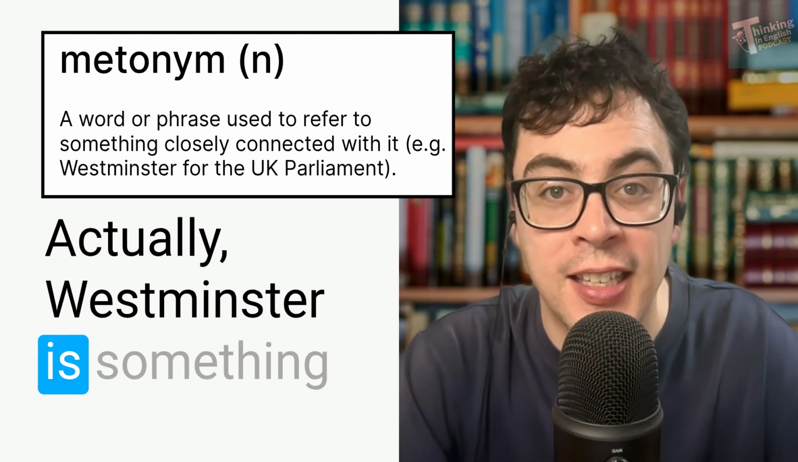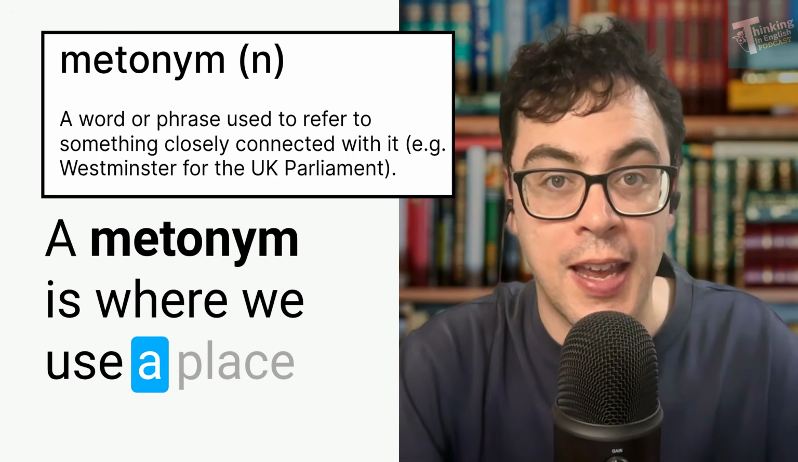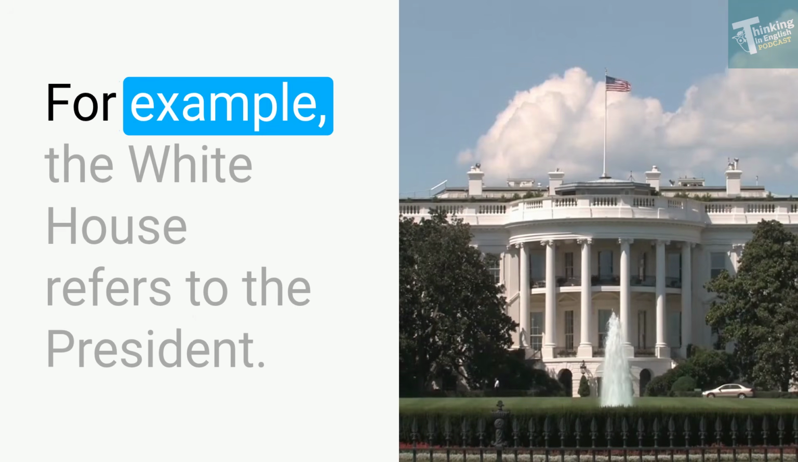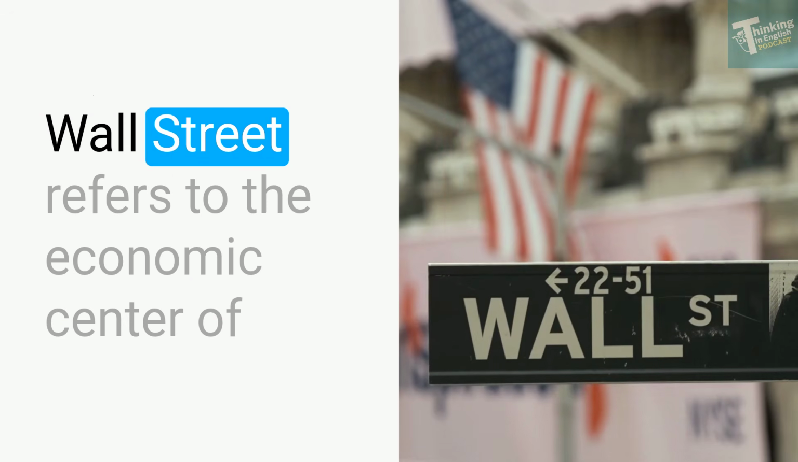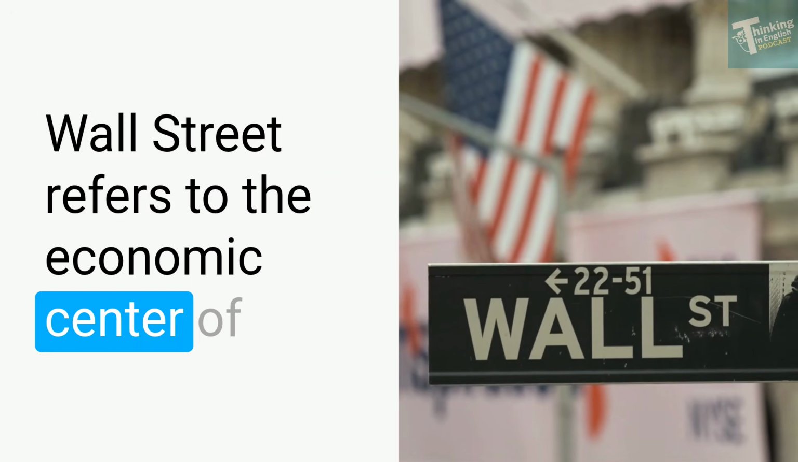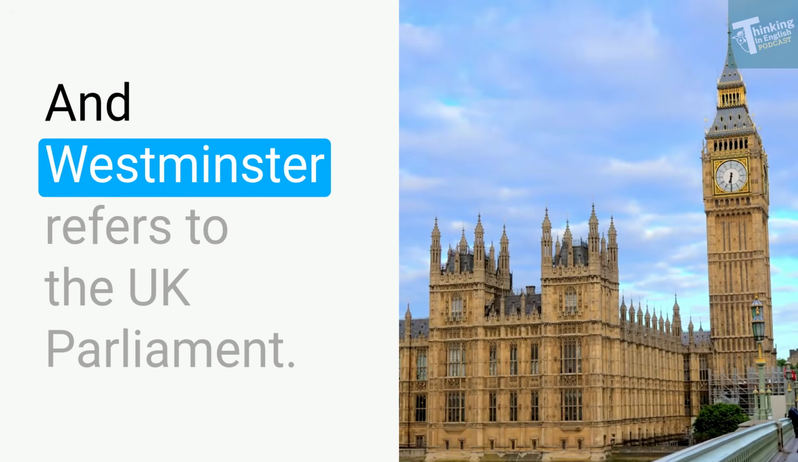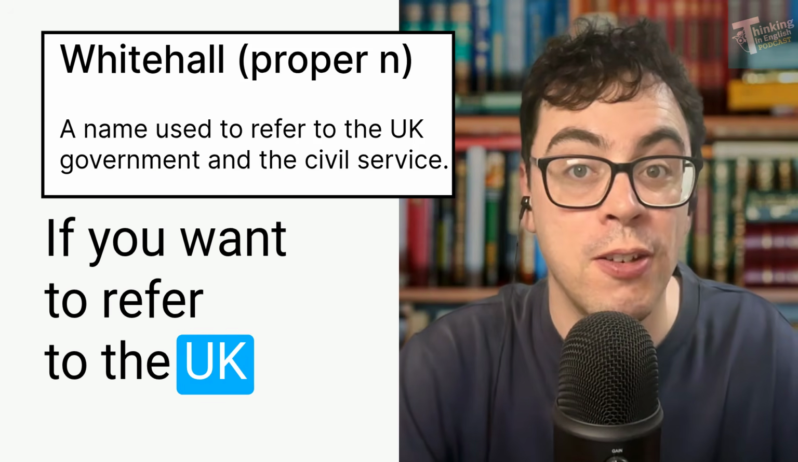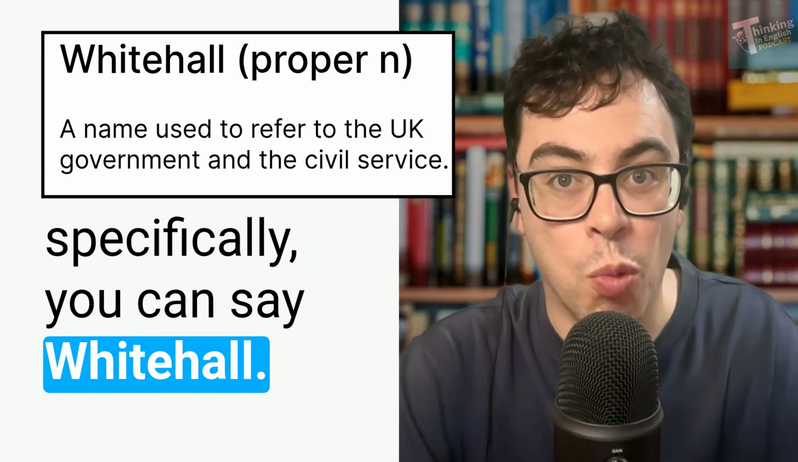Actually, Westminster is something called a metonym. A metonym is where we use a place to refer to something bigger. For example, the White House refers to the president. Wall Street refers to the economic centre of New York, the financial district, and Westminster refers to the UK Parliament. If you want to refer to the UK government, the civil service more specifically, you can say Whitehall.